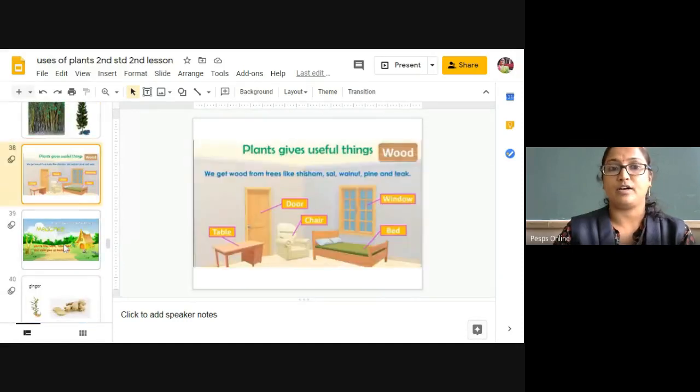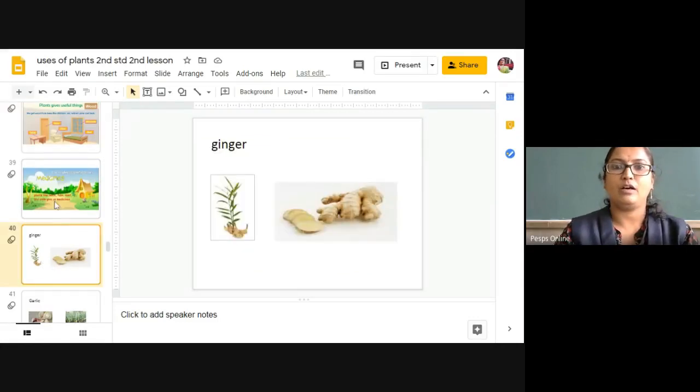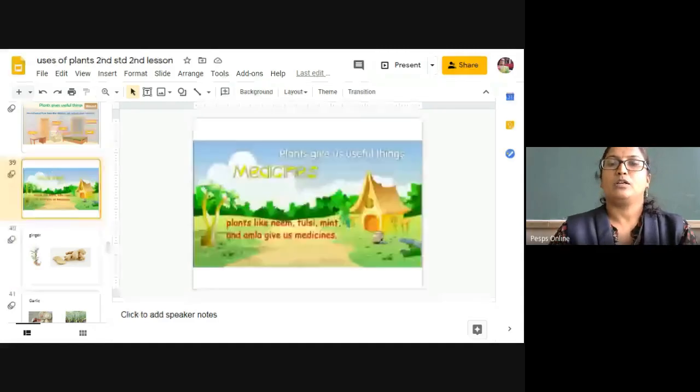We also get many types of furniture from plant wood, from different types of plants. In English we call them rosewood and teak wood. For puja and all, we use sandalwood. You can see here sesame, sal, walnut, pine and teak trees are used for the preparation of furniture.